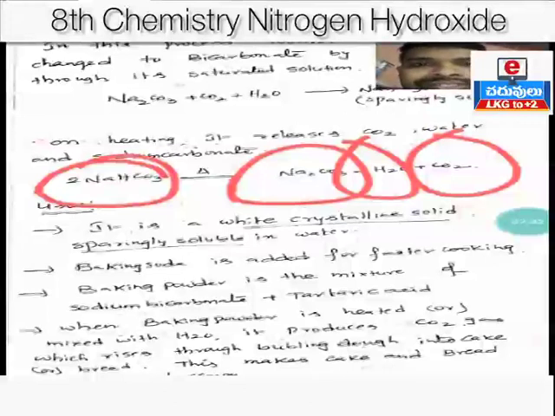So this is just like chemical decomposition. Chemical decomposition is nothing but breaking of a single compound into two or more simpler substances. Here baking soda, which is the single compound, when it is heated, it splits into sodium carbonate, water, carbon dioxide. So this reaction takes place in the presence of heat.